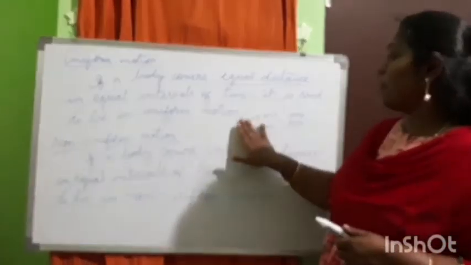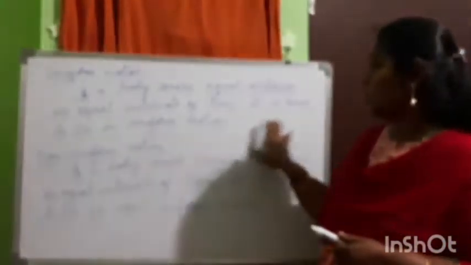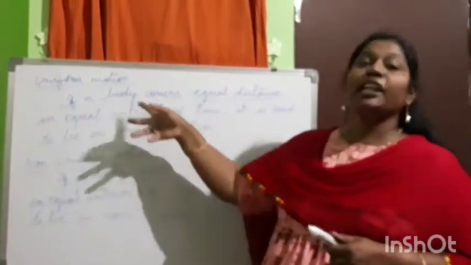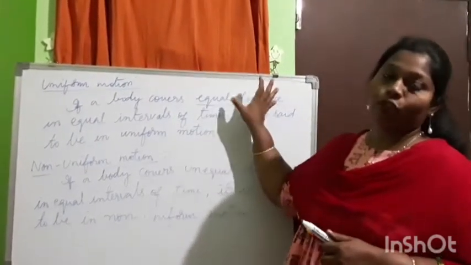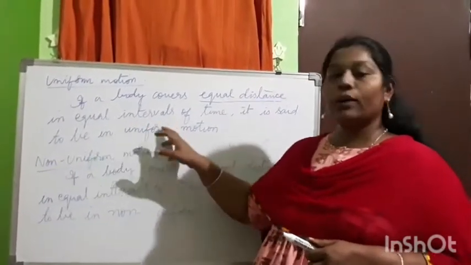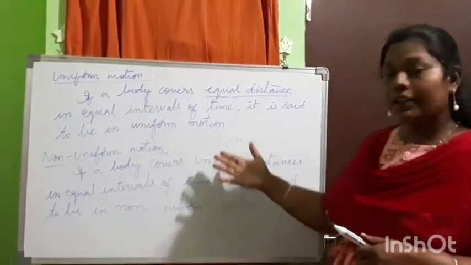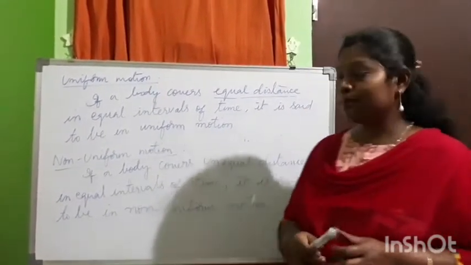So children, whenever we are talking about uniform motion, the body has to travel equal distance in equal intervals of time. Now we will see non-uniform motion.